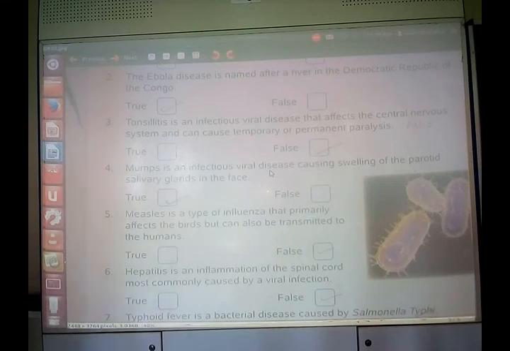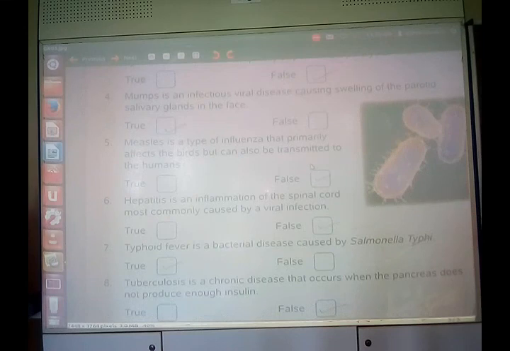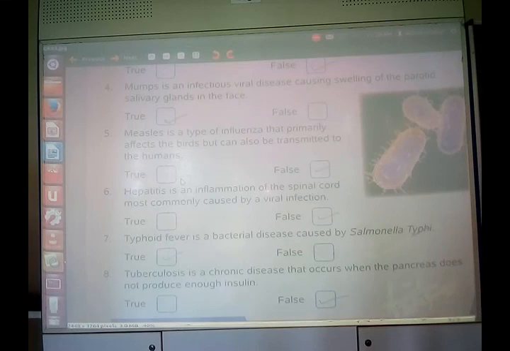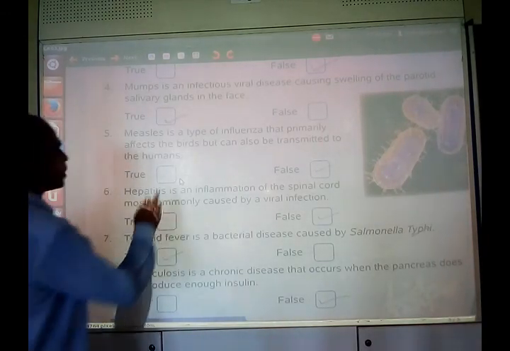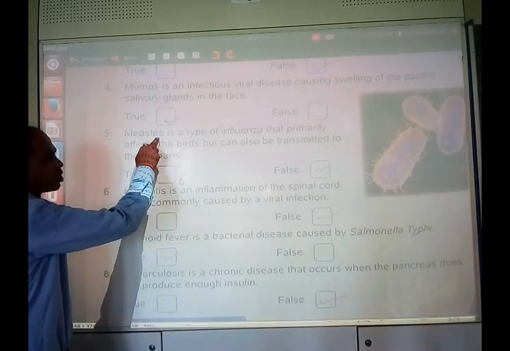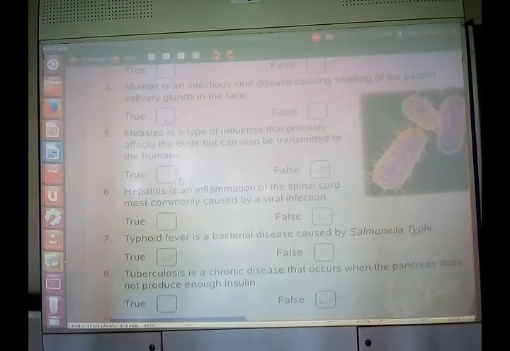Another question is, measles is a type of influenza that primarily affects the birds but can also be transmitted to the humans. I don't think so. Measles is a disease which primarily affects the human only. It is not actually transmitted to human. That is primarily a disease of humans only. So it is a false statement.